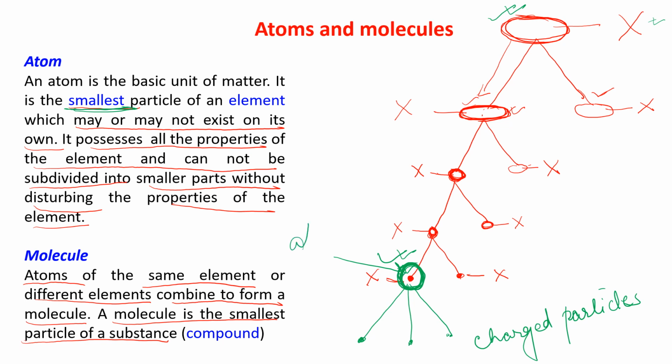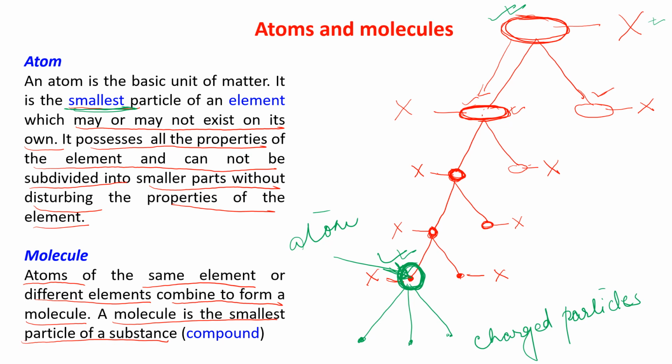This particle, this red particle, is known as atom, which possesses all the properties of the element from where we are getting this particle. They are the smallest particle which possesses all the properties of the element.